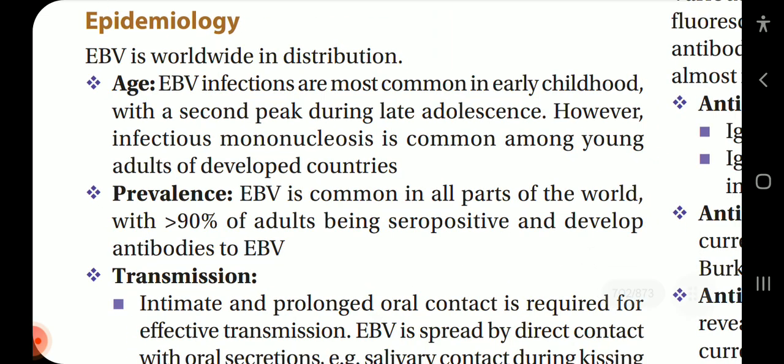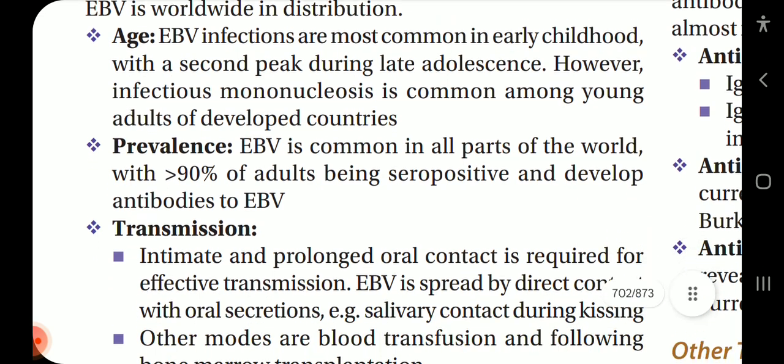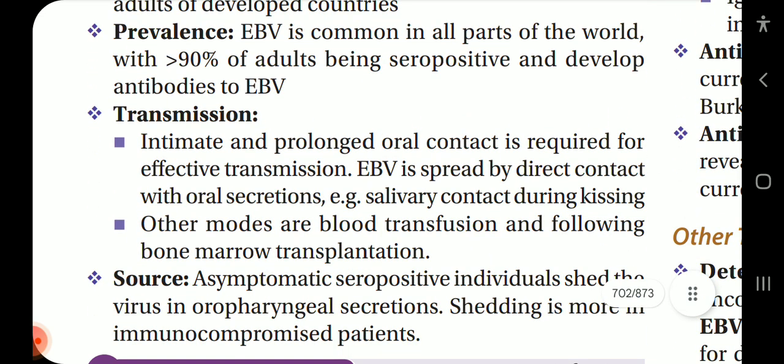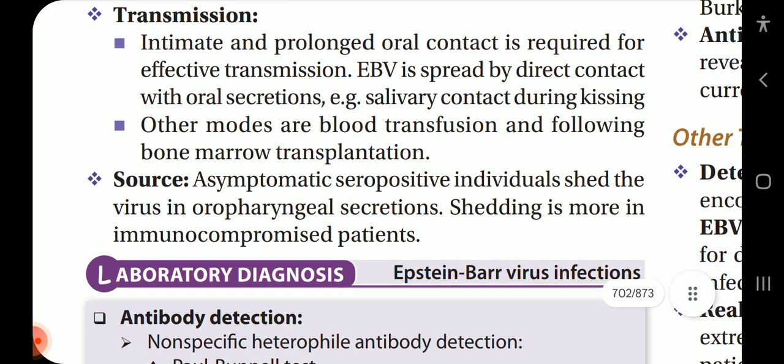Now, epidemiology. EBV is worldwide in distribution. Age: EBV infections are most common in early childhood with a second peak during late adolescence. However, infectious mononucleosis is common among young adults of developed countries. Prevalence: EBV is common in all parts of the world with more than 90% of the adults being seropositive and developing antibodies to EBV.